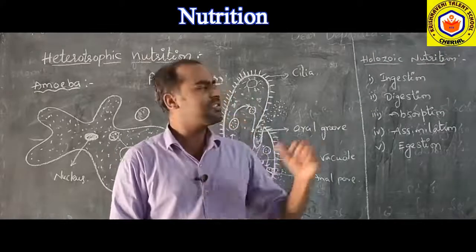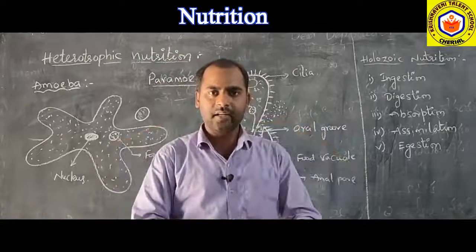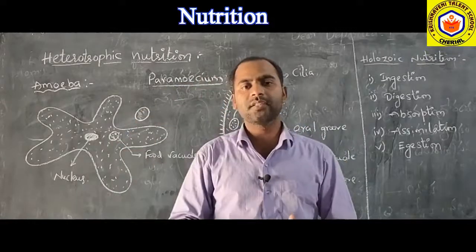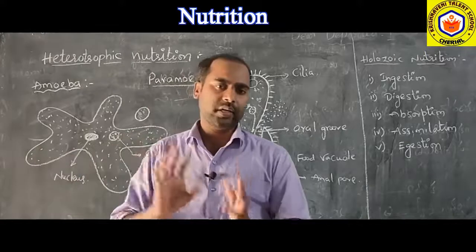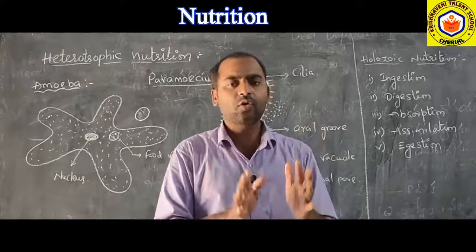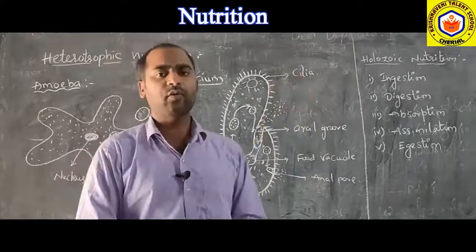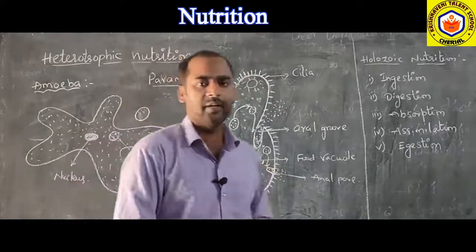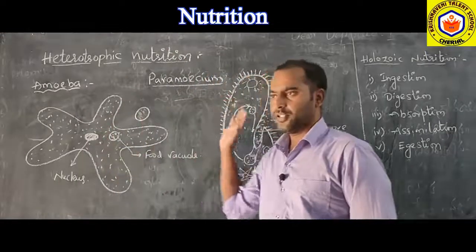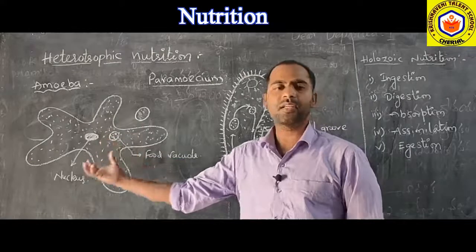So what is happening in this holozoic nutrition? The complete food is taken inside, then that is absorbed inside the body, and the waste material will be ejected outside. So this is holozoic nutrition, the first mode of nutrition in heterotrophic nutrition. Let us see this type of nutrition in amoeba and paramecium. Let us start from the simple organisms, simple unicellular organisms.